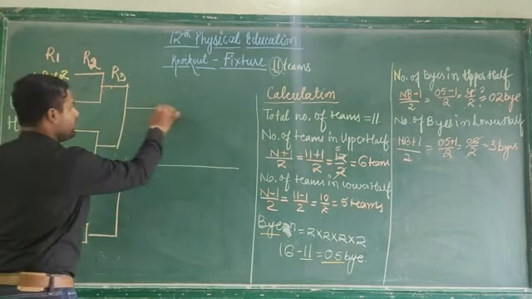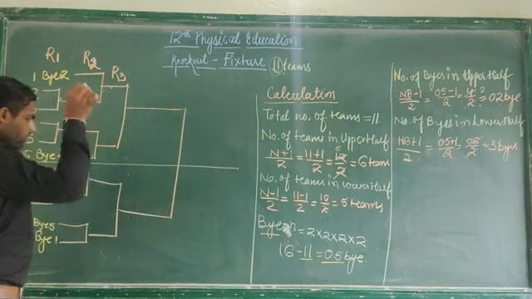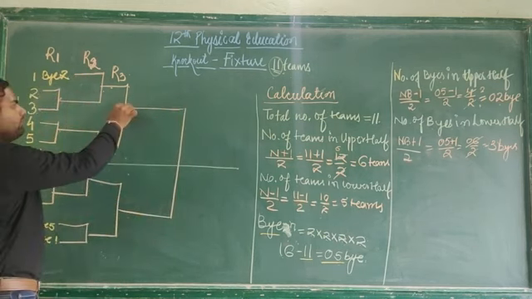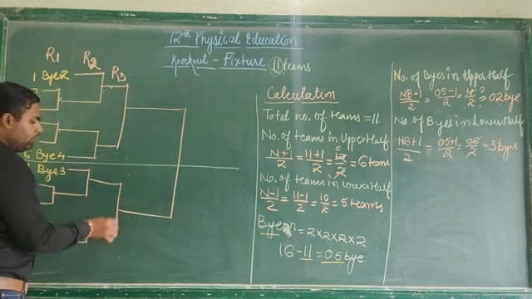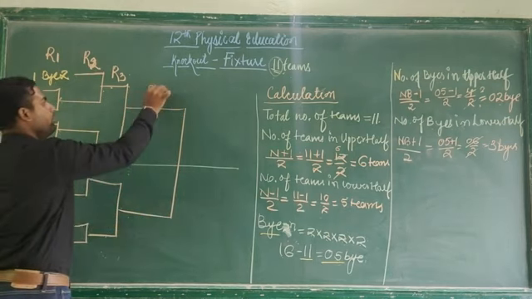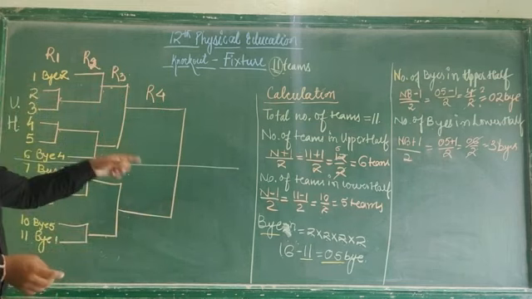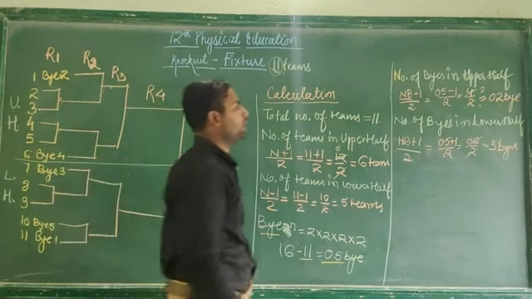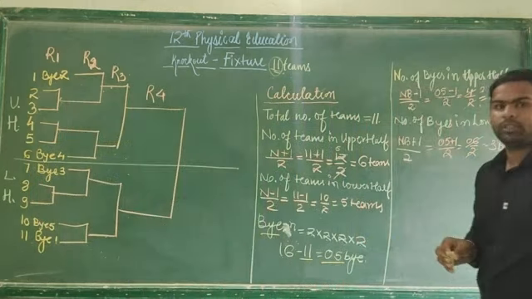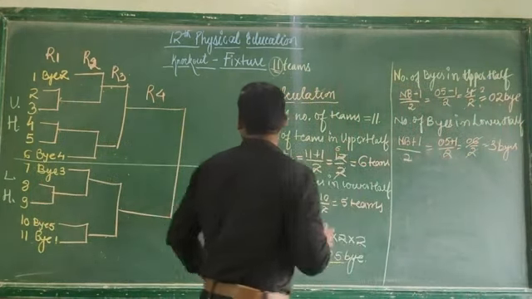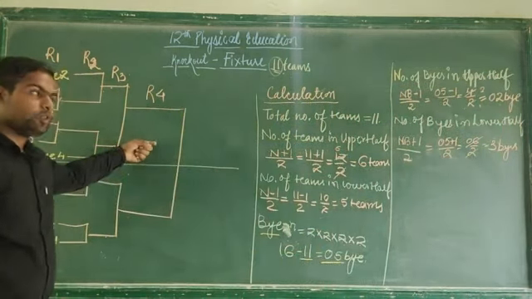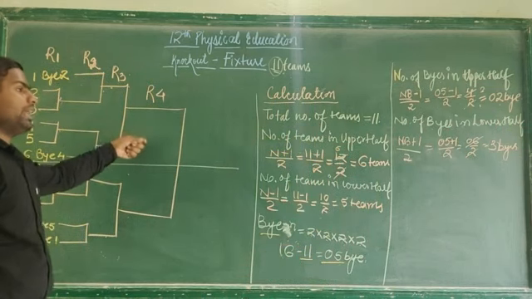Got it? Now again the next thing. From here we get one team, from here we get one team. So it will become round number 4. Now here the question is how to calculate the number of rounds. How can I check whether the fixture is right or wrong?